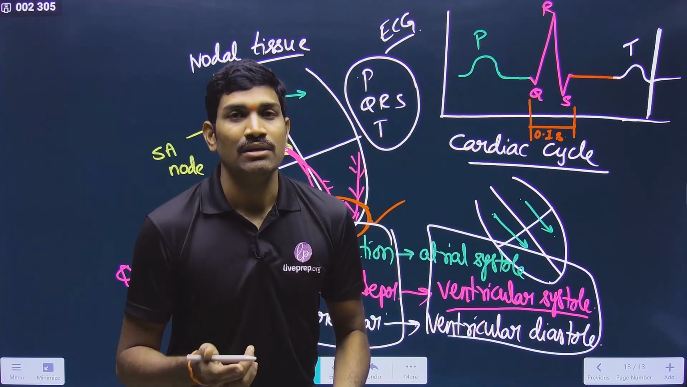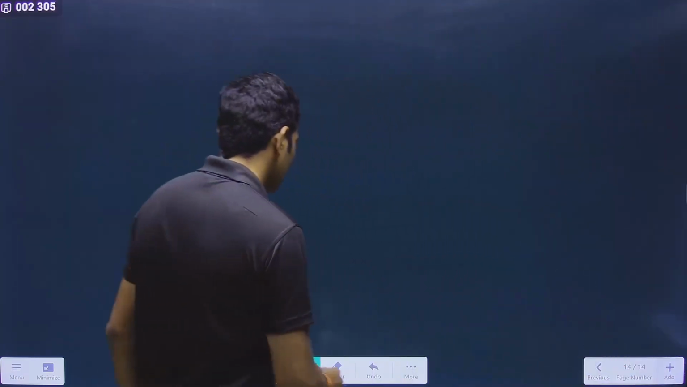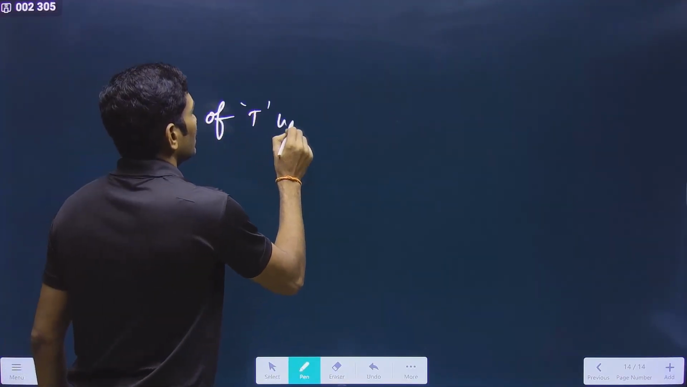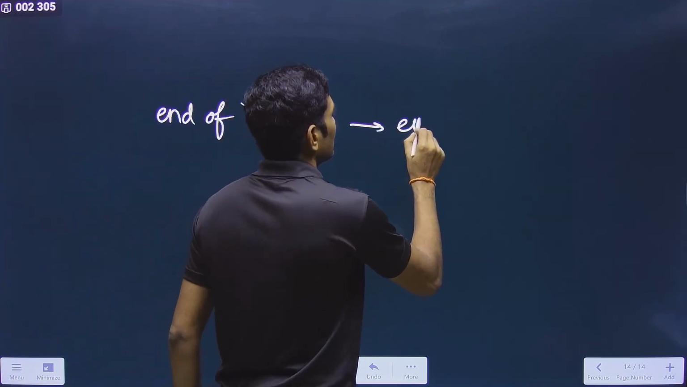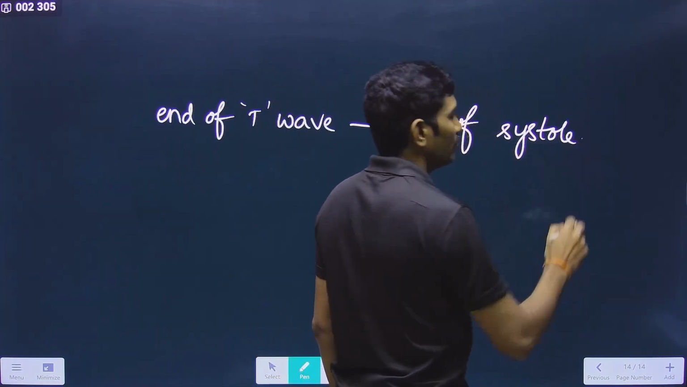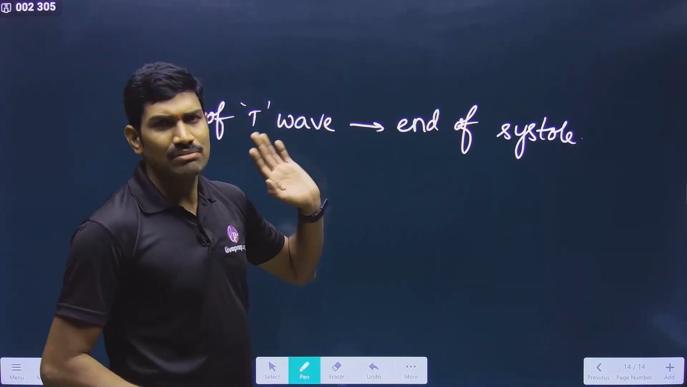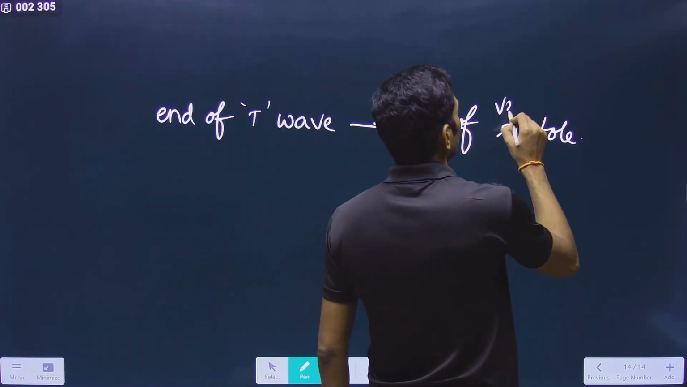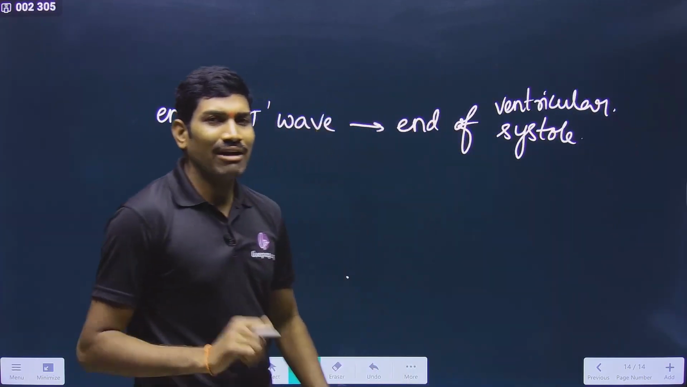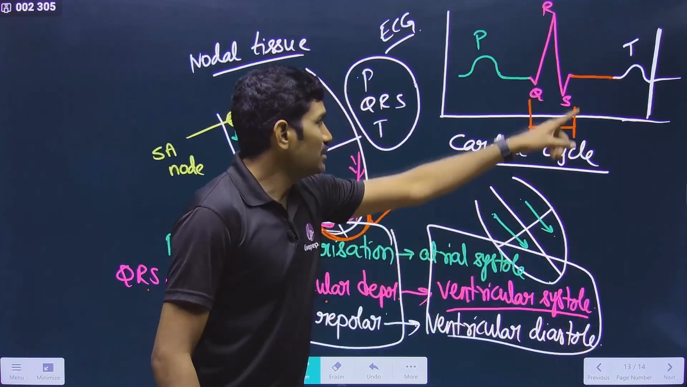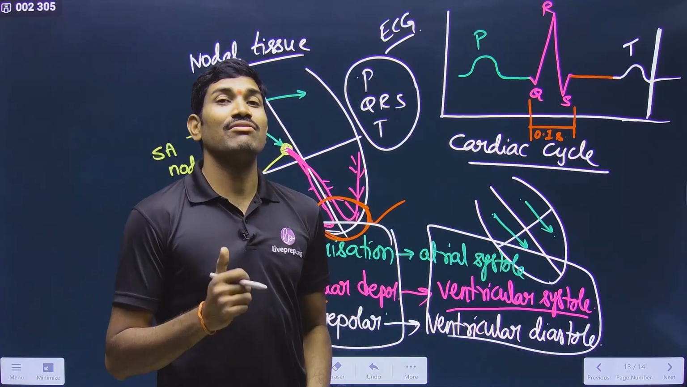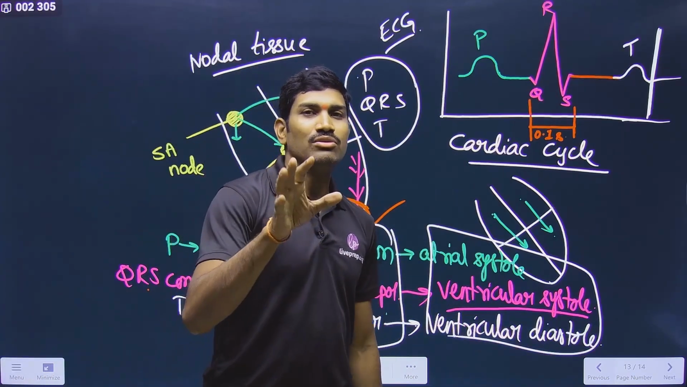But in NCERT they gave, please observe this one, the end of the T wave represents end of systole, they said. But which systole is it? It is ventricular systole. And why are they saying ventricular systole? As per this information, we are expecting ventricular diastole. But why are they giving ventricular systole? Now this is a logical point.